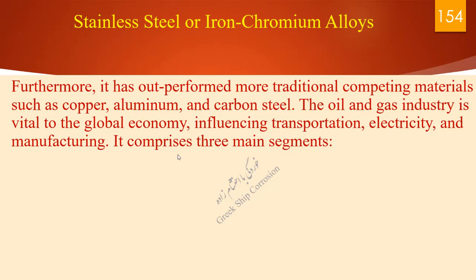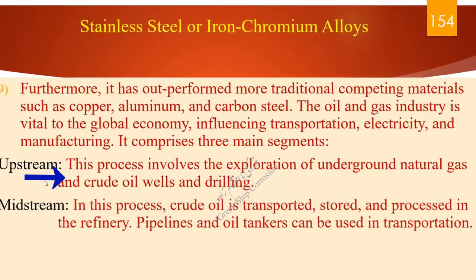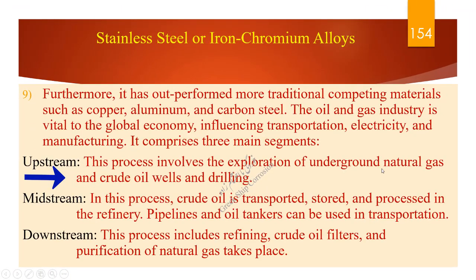It comprises three main segments. Upstream. This process involves the exploration of underground natural gas and crude oil wells and drilling. Midstream. In this process, crude oil is transported, stored, and processed in the refinery. Pipelines and oil tankers can be used in transportation. Downstream. This process includes refining, crude oil filters, and purification of natural gas.